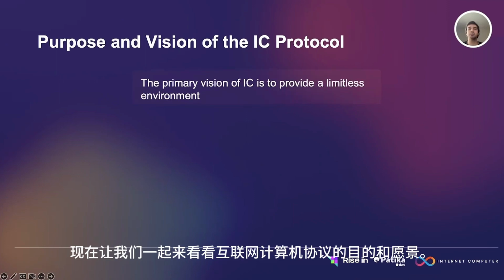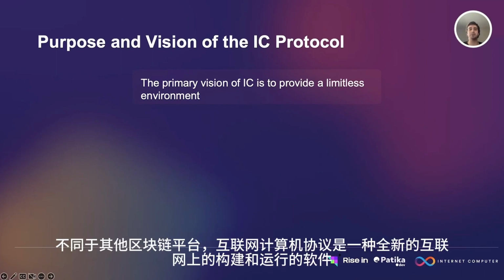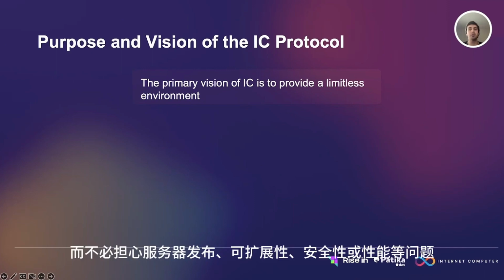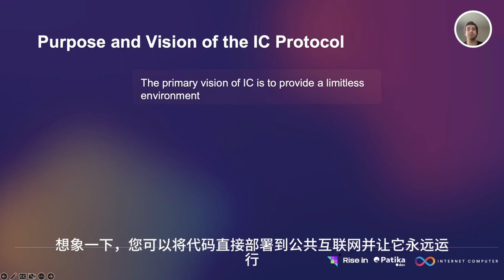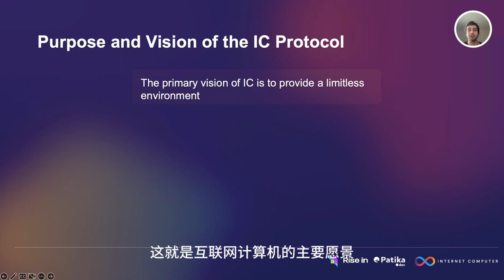The primary vision of Internet Computer is to provide a limitless environment. The Internet Computer is not just another blockchain platform. It's a radical new way of building and running software on the internet. Imagine if you could create any kind of application or service without worrying about servers, hosting, scalability, security, or performance. Imagine if you could deploy your code directly to the public internet and let it run forever. Imagine if you could access any data or functionality on the web with a single click. That is the primary vision of Internet Computer, to provide a limitless environment for developers and users to create and enjoy the next generation of internet services.